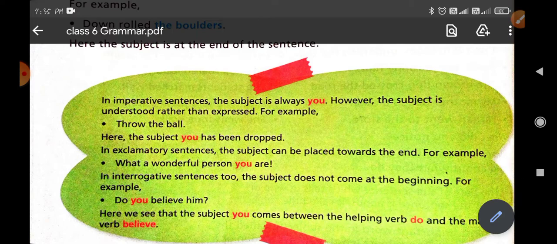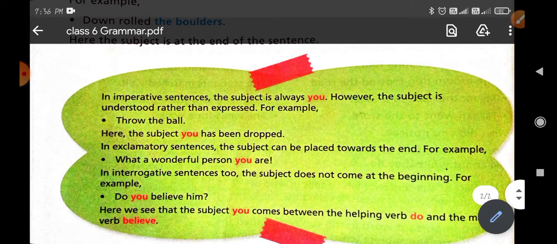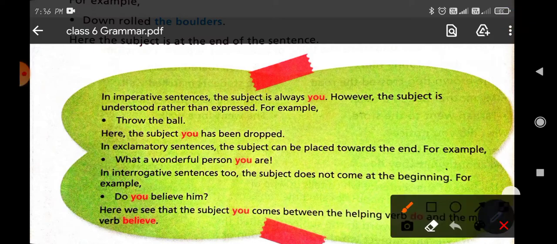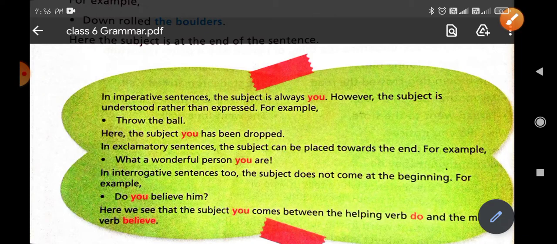In an exclamatory sentence, the subject can be placed toward the end. You can see here "What a wonderful person you are", and in this sentence you have to see that the word you is placed toward the end, and you is the subject word. In an interrogative sentence too, the subject does not come at the beginning.